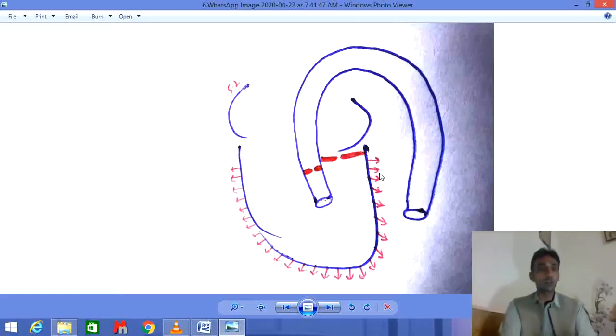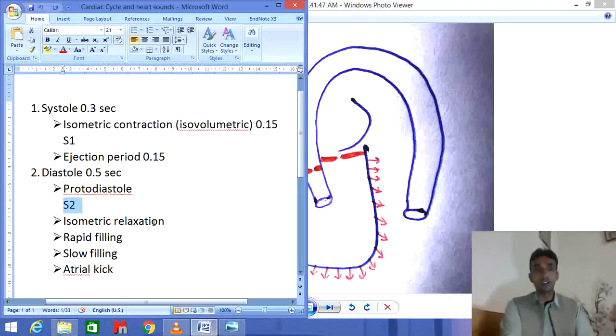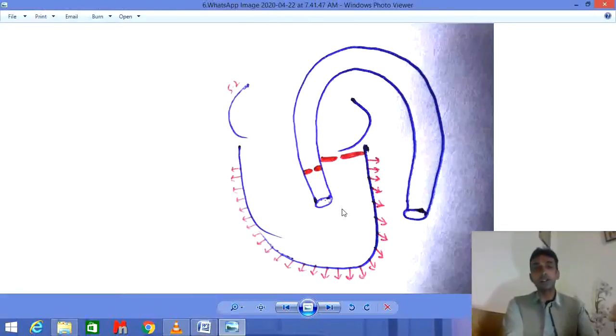The heart goes to its original position, and there is no forceful relaxation. This relaxation takes place automatically without the expenditure of energy, and without changing the volume of blood in the ventricle. That is why this is called isometric relaxation. Isometric means isovolumetric, in which the volume of blood remains the same.